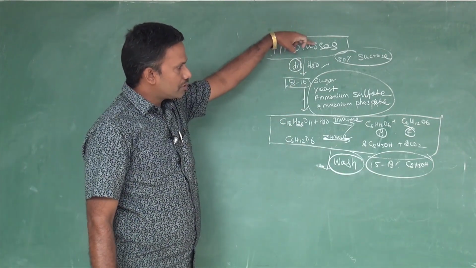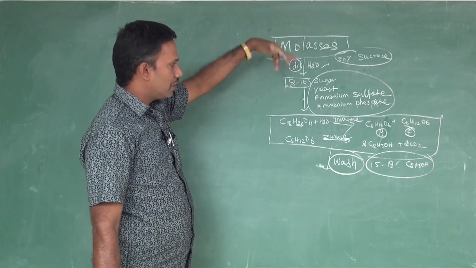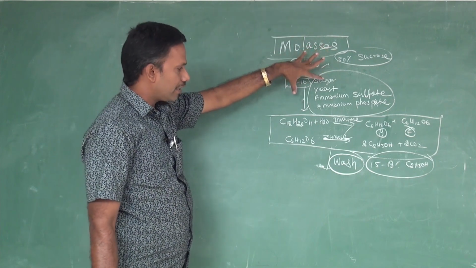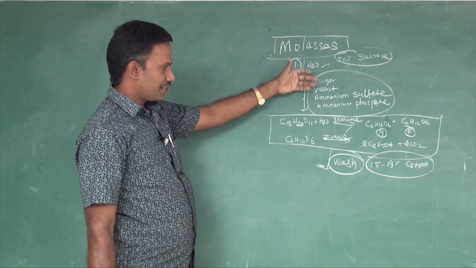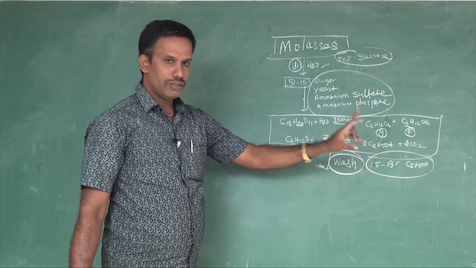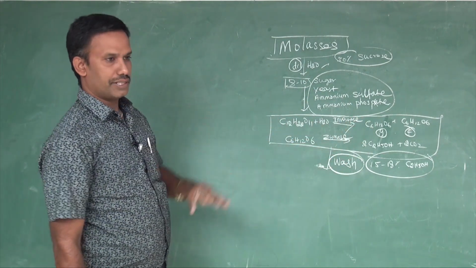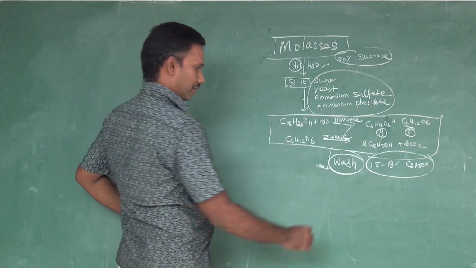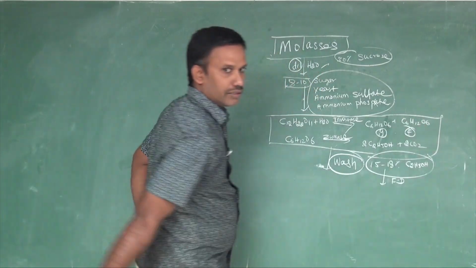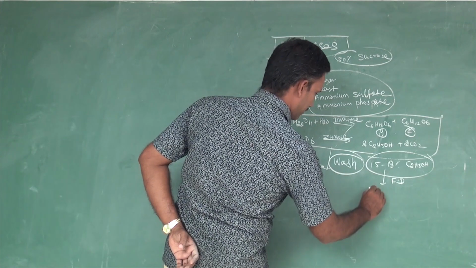First of all, in the molasses, 30% of sucrose is there. We bring down the level of sucrose to 8 to 10. After that, we add this into the fermentation tank. The fermentation is carried out. After that, we are getting ethyl alcohol, but not fully ethyl alcohol, we are having 15 to 18%. We need a full percentage of ethyl alcohol. Further, the technique for the wash is fractional distillation. Undergoing fractional distillation, you are getting rectified spirit.